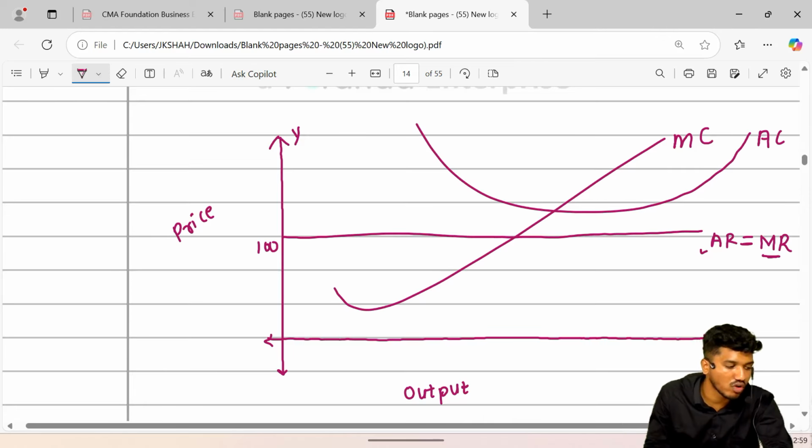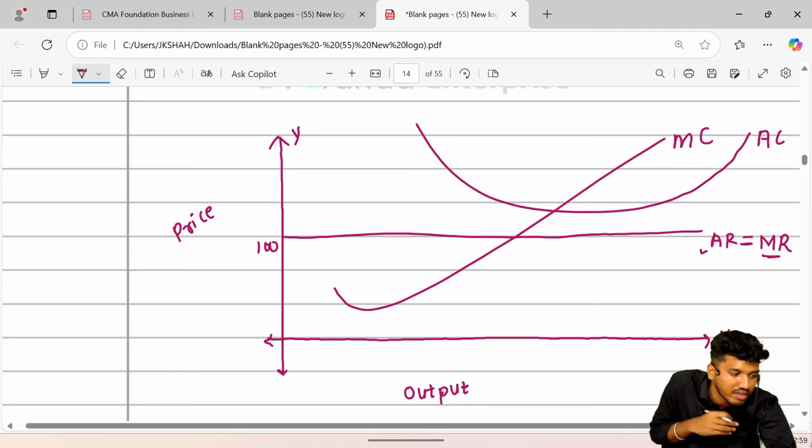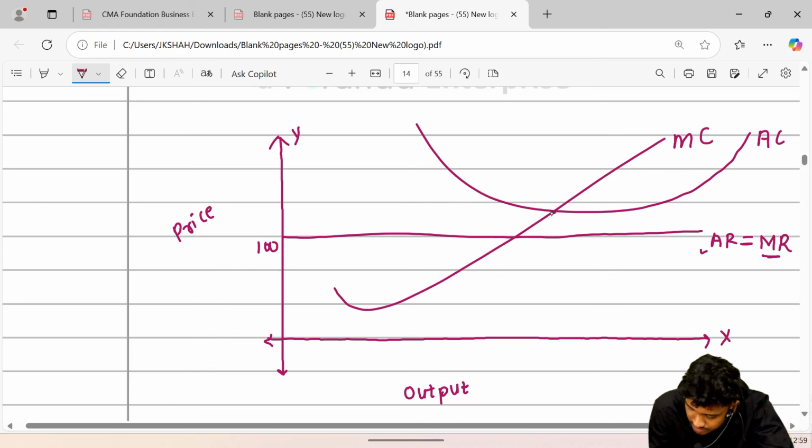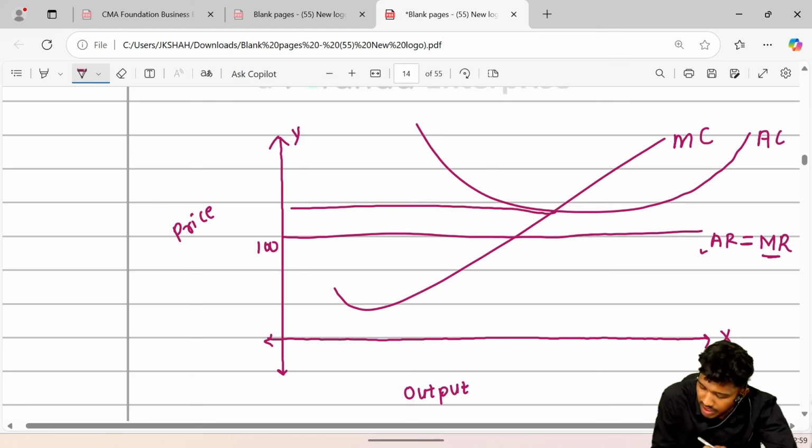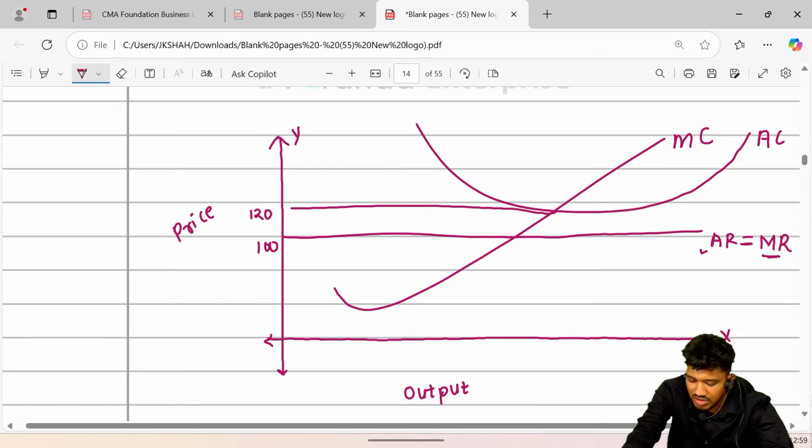That is our average cost curve line. The amount of money which has gone out of my pocket is AC. This one. So again it is loss. It is again my loss. It is 120 which has gone from my pocket. Again 120 which has gone from my pocket. It is my loss.